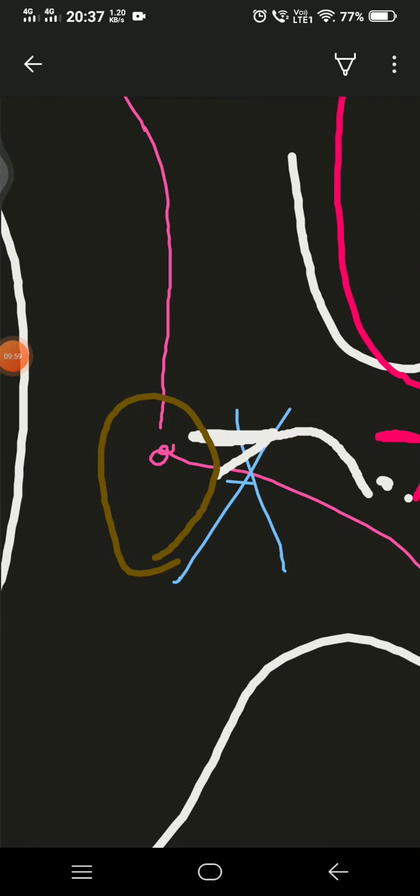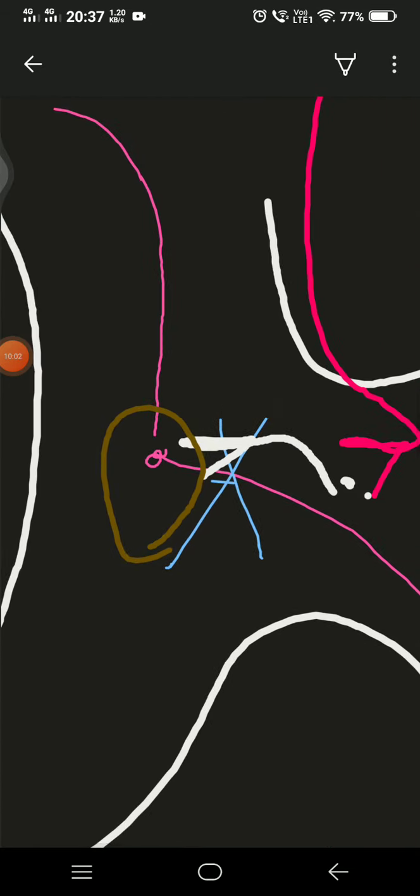Okay, I'm zooming this part. This is the second order neuron of the pain sensation, touch, pain, temperature.